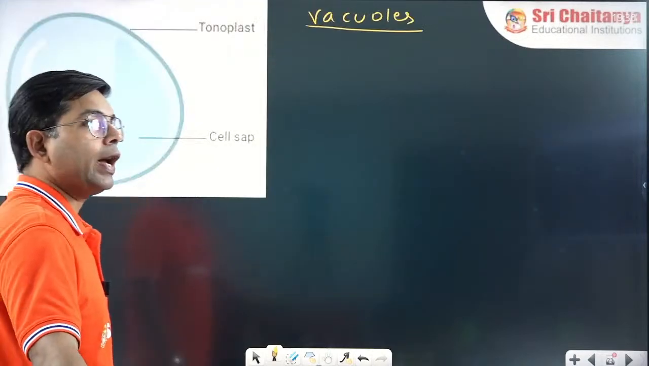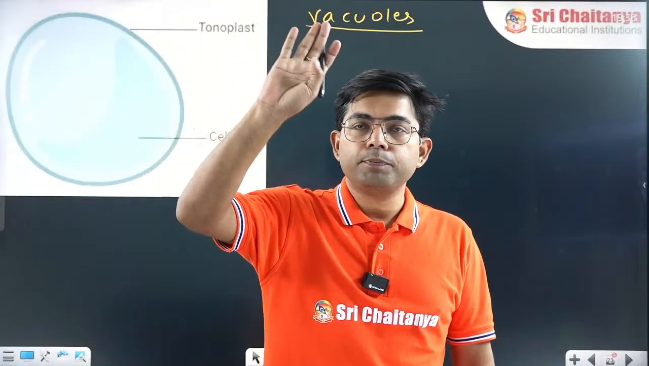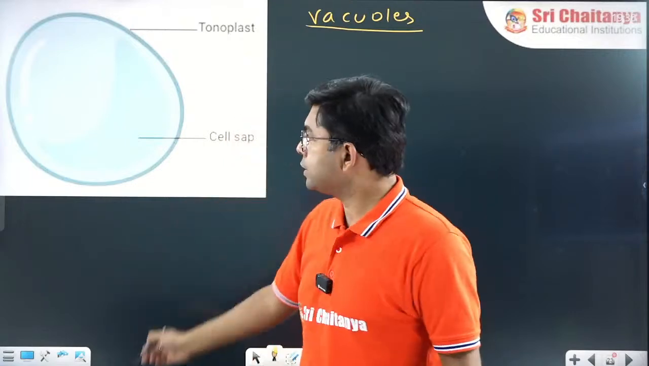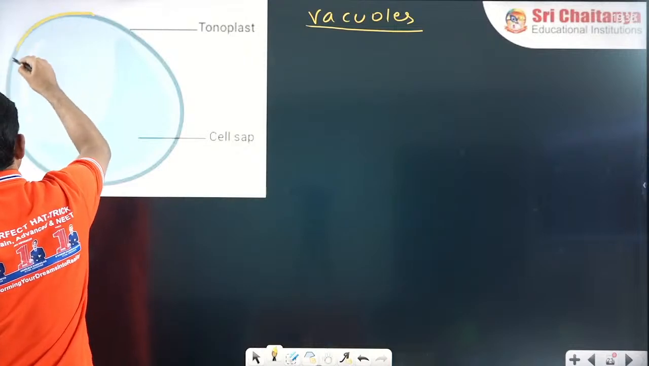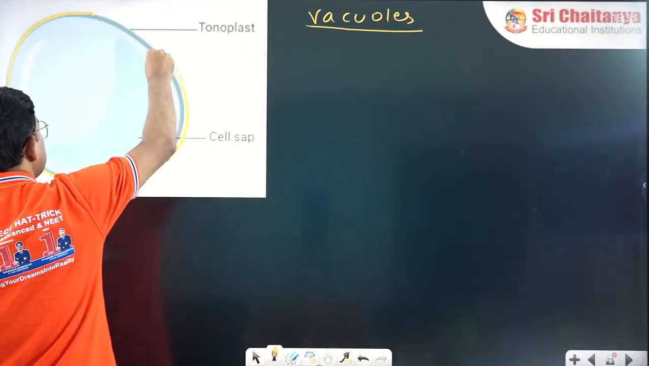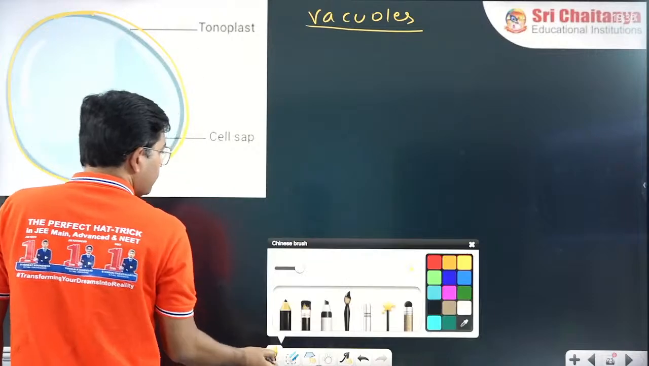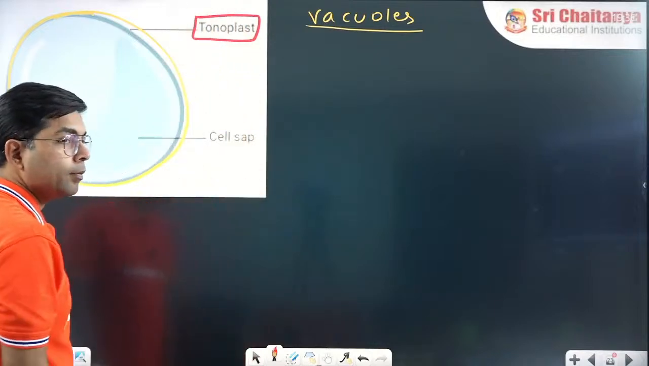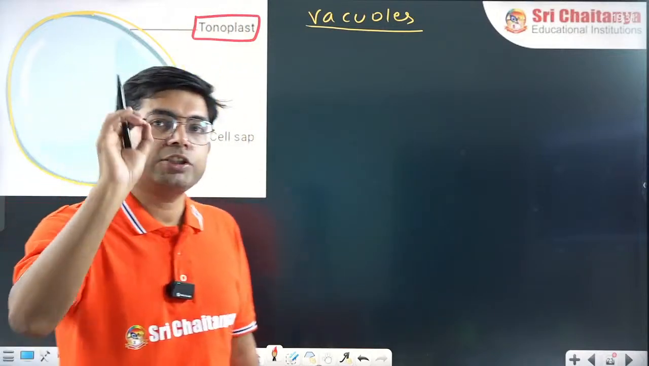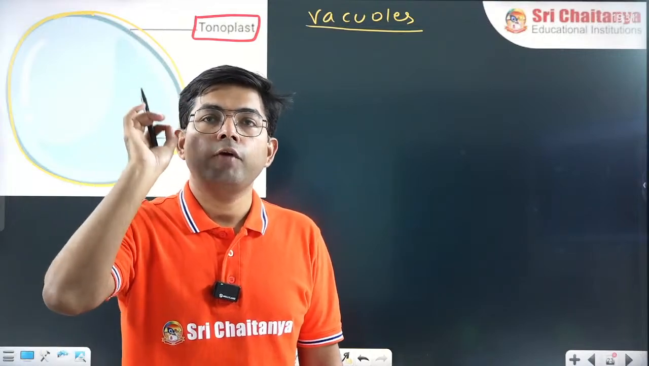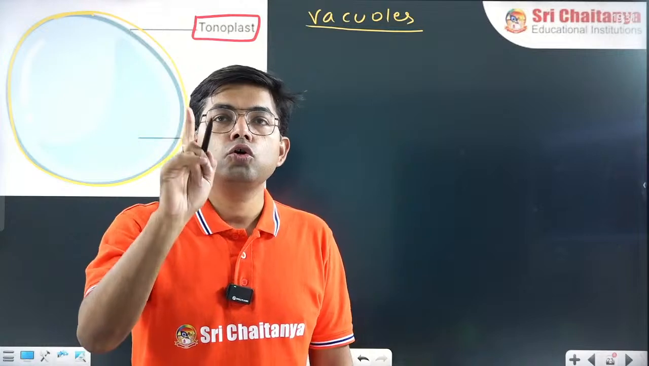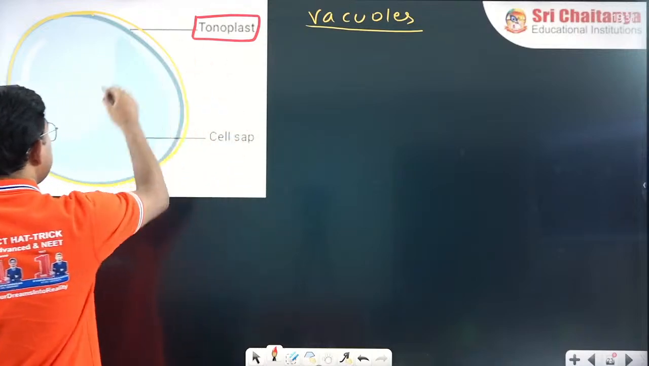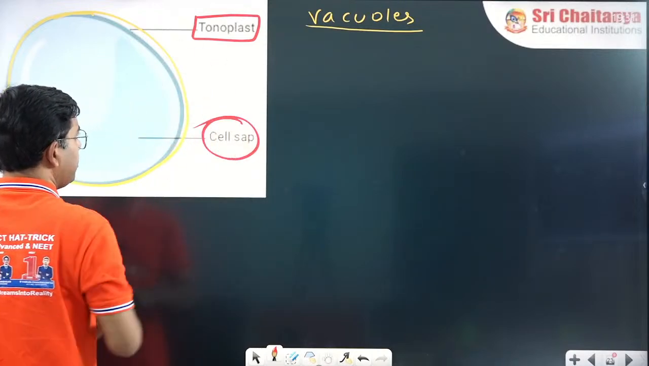The next cell organelle is the vacuole. The vacuole is the fourth part of the endomembrane system. Here we can see it is also surrounded by a single membrane. The membrane of the vacuole is called tonoplast. Remember, this was asked in a previous year NEET question. Then inside is the cell sap.